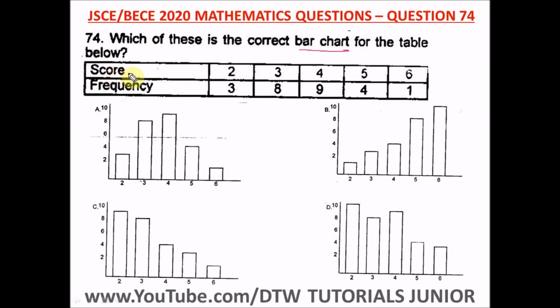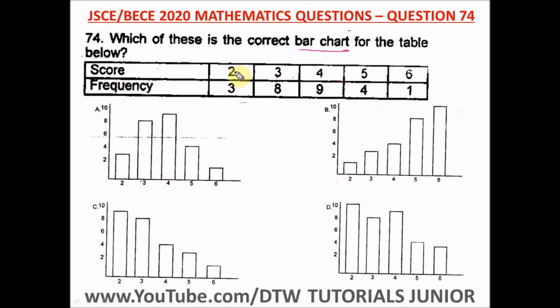Now you have this score, these are the scores, and this is the frequency of the scores. Definitely the scores are here on your x-axis, while the frequencies, this is a bar chart, the frequency is on your y-axis. The length of the bars tells you the frequency. So we're going to check which of these diagrams is correct.